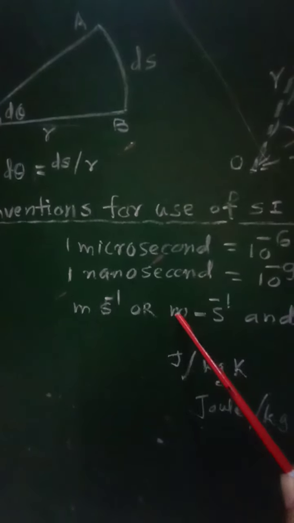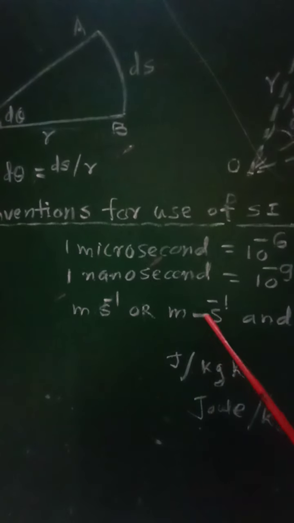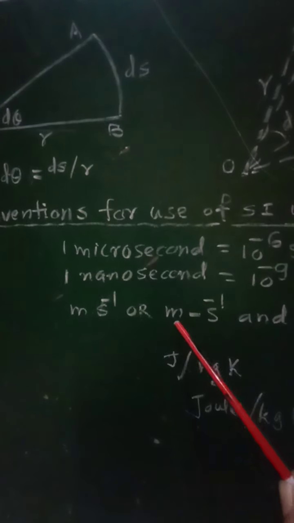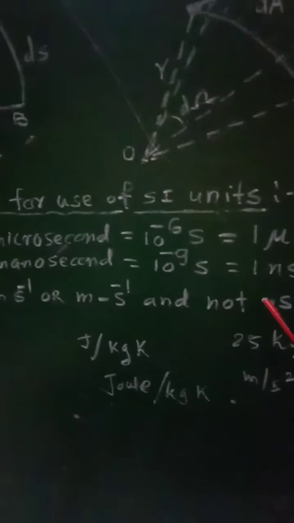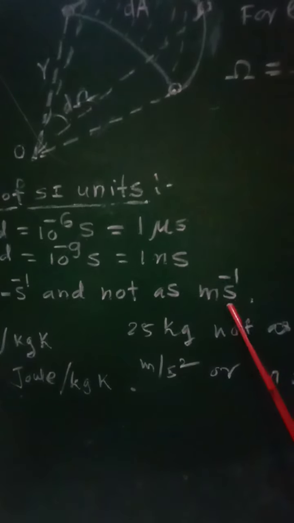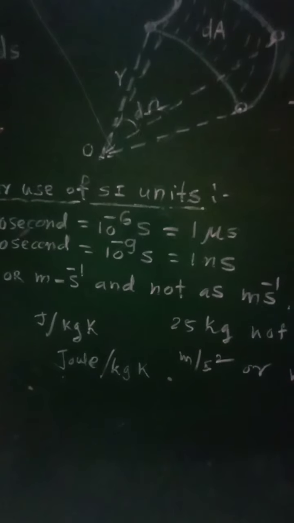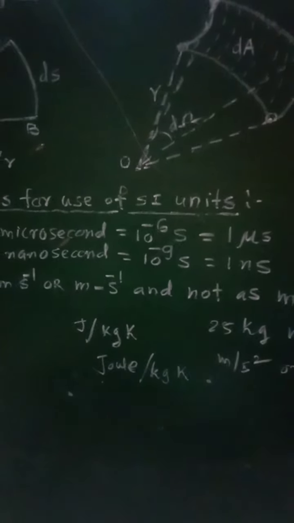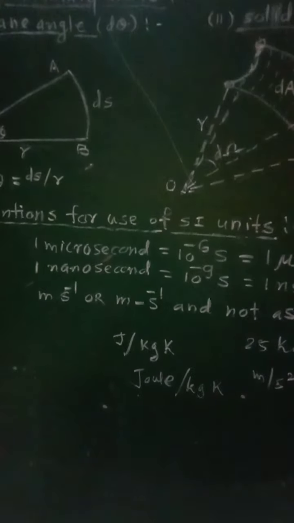It can also be written as m s⁻¹, but not as ms⁻¹, and therefore a hyphen or space must be there between the multiplication of two units. So these are some of the conditions for using SI units.